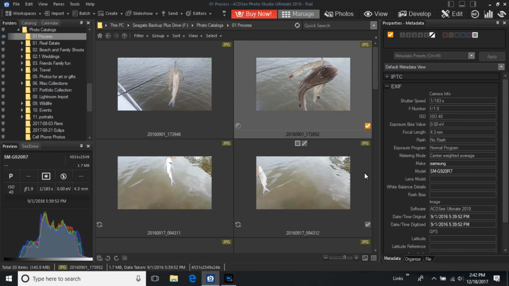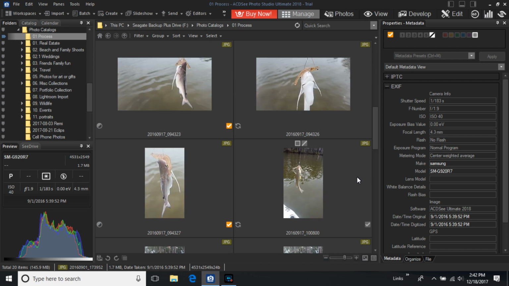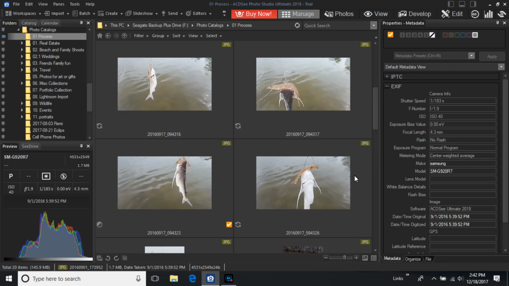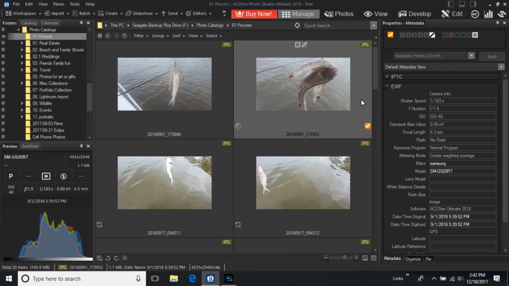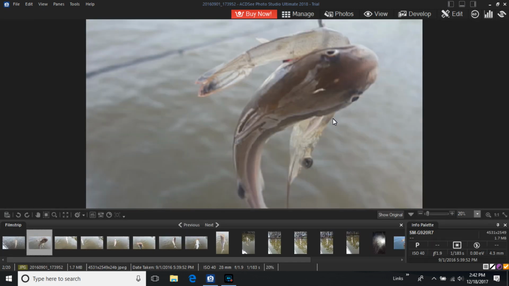And so my goal on this project, as you'll see, I've got several JPEGs here that I shot while we were out fishing of a very cute little catfish who caught a shrimp that was almost as big as he was. And I really like this photo and I think it's real cute and I'd like to do something with it. However, on this day that we were out fishing, you can see that the water was very, very murky. We had had a storm, and at times when the water churns, it might take a few days for the waters to become blue again, and that was the case on this day.